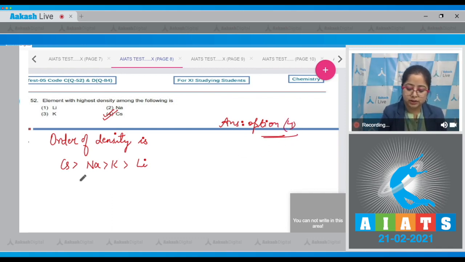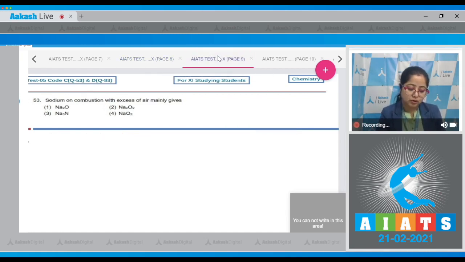Here you have to learn the relation between potassium and sodium. The density of sodium is more than that of potassium. This is something very important you have to learn. Moving to the next question, which is question number 53.